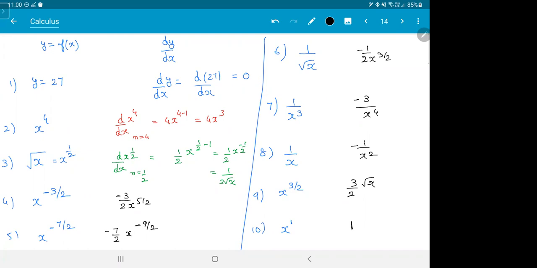I hope 1, 2, 3, 4 are clear. If you're getting it, I won't show. If you're confused or not getting it, ask me. I'll show you on the next page. Try.